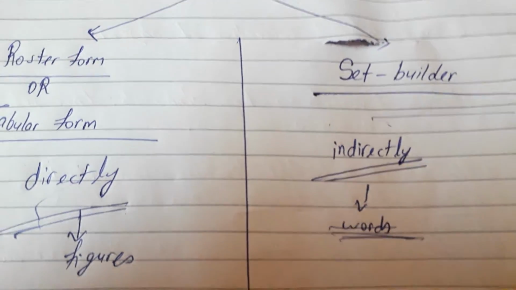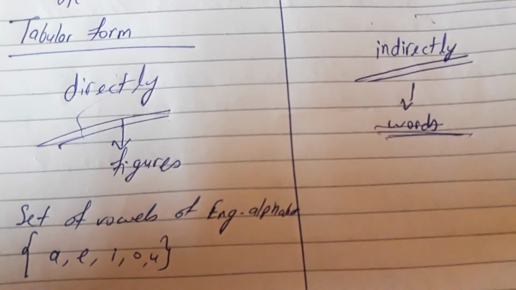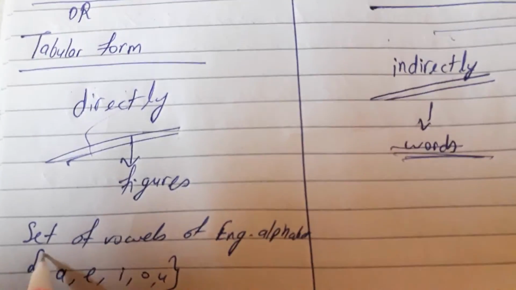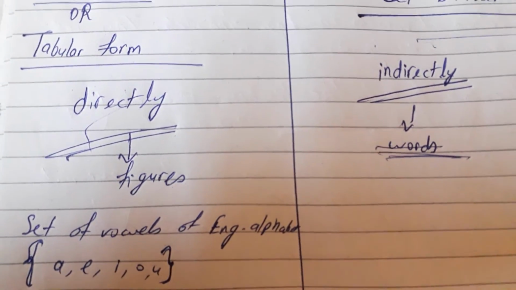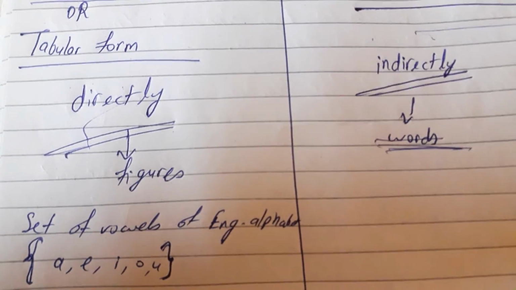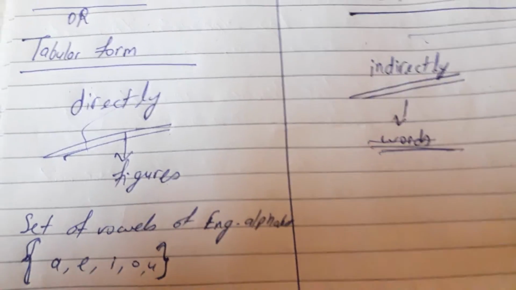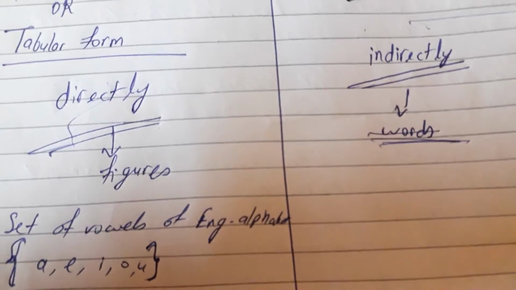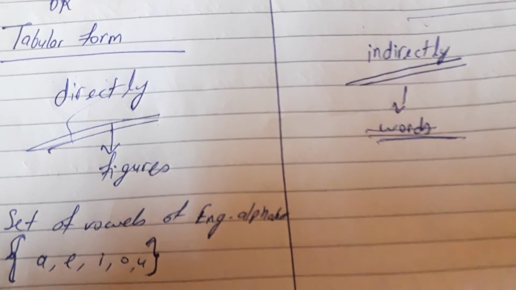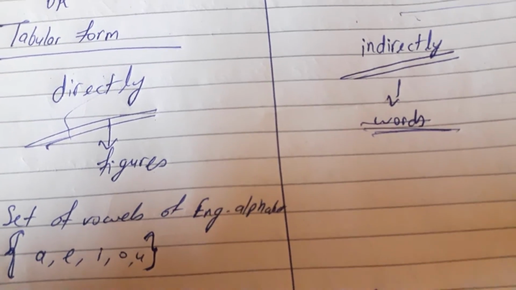Okay, so let's see some examples. First of all, one thing to remember: to write any set, you always have to use the second bracket. The second bracket always represents the set. So always write the elements of the set within second brackets. You cannot use first or third brackets. Second brackets only represent the set.